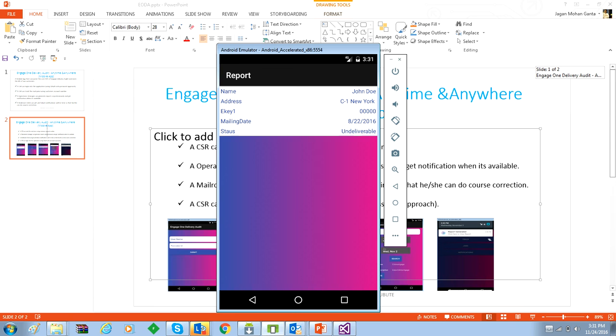Once entered, it will give all the information regarding that mail piece: when it was delivered, what the current location is, what the expected date is, and all the information regarding that customer.